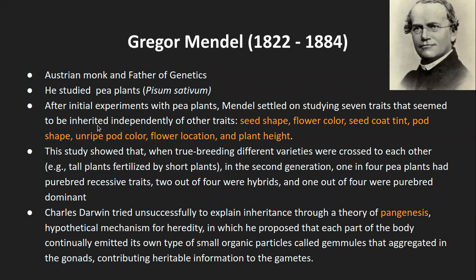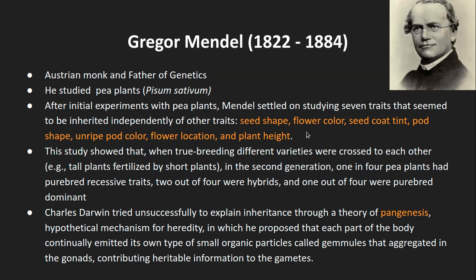That means they pass on from generation to generation independently of each other. Irrespective of whatever trait was present in the mother and father generation, these were being carried forward in a certain fashion.